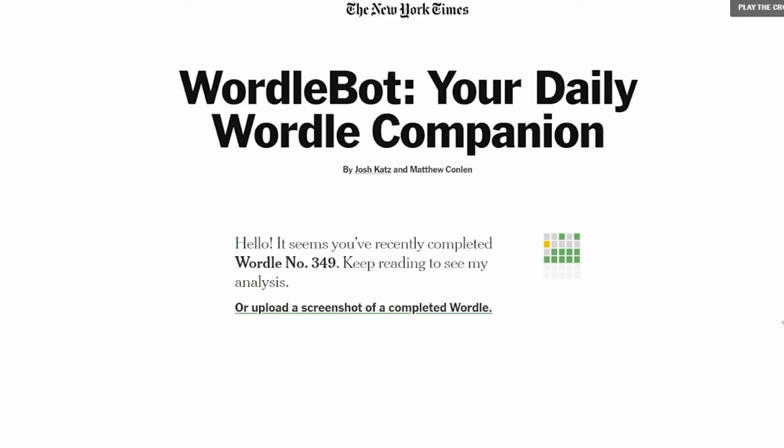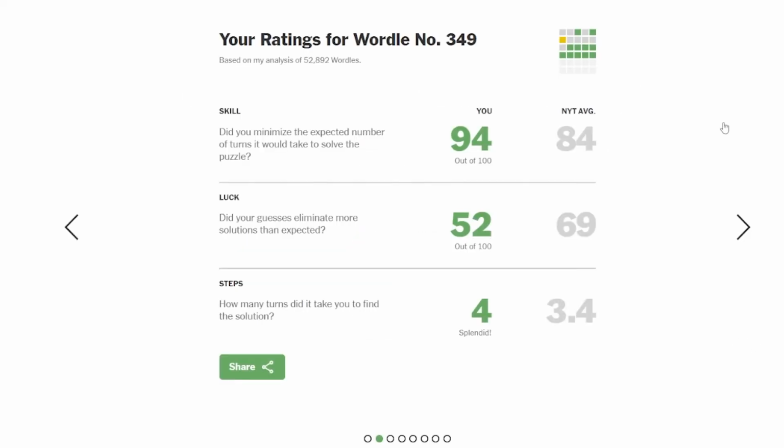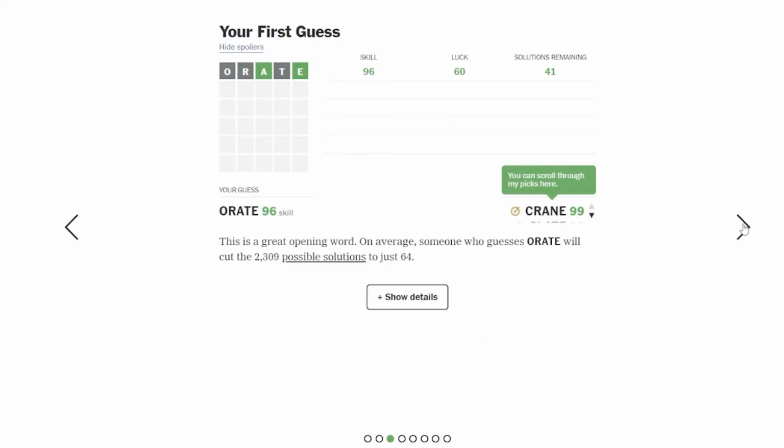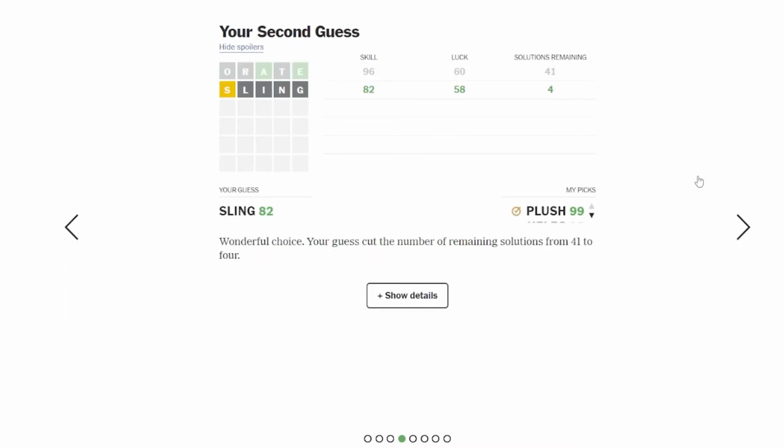All right, let's see what the WordleBot says about my play. Skill of 94, above average, luck below average, my number of guesses below average. Likes Orate, 96. This is a great word. On average, it cuts it down to 64 possibilities. Sling, oh, it really likes that. Cut it down to 4 choices.